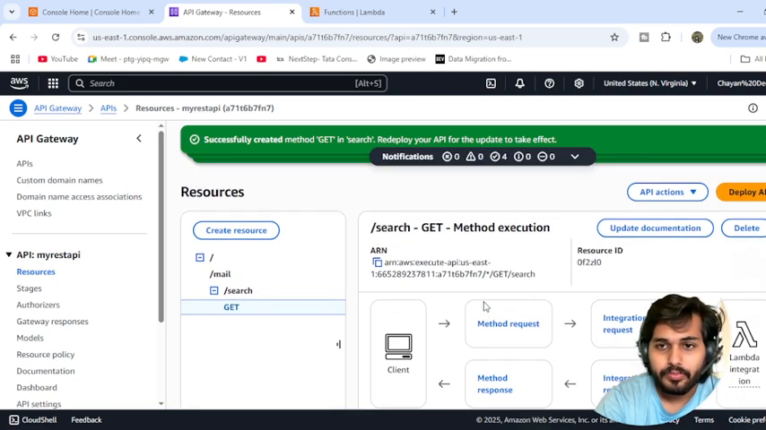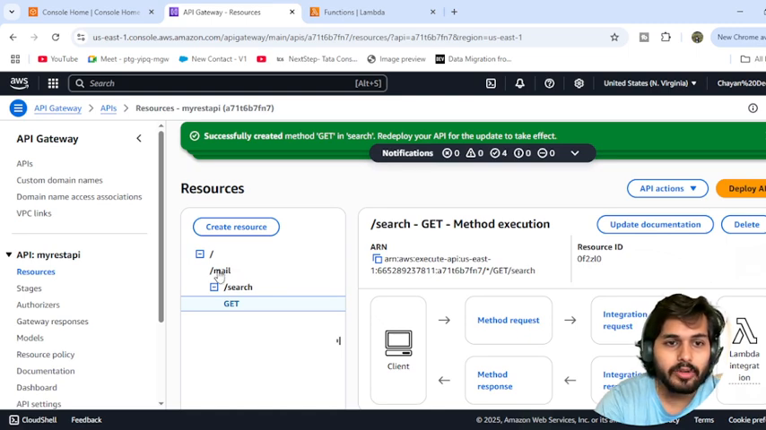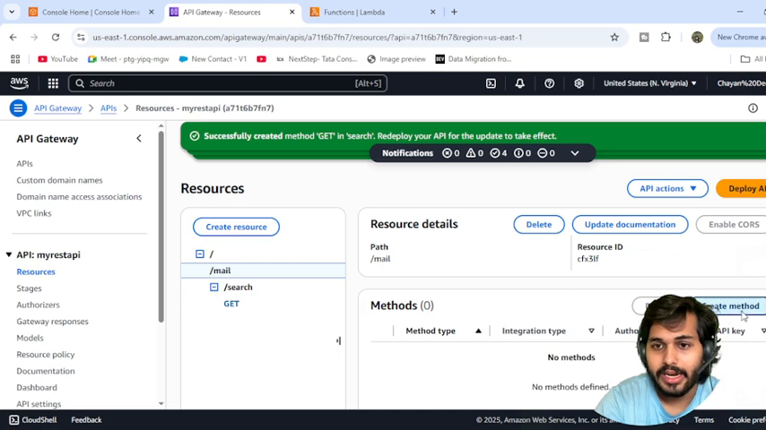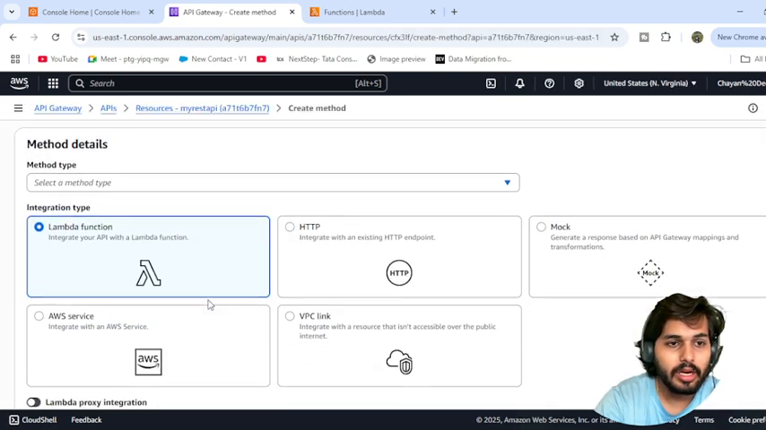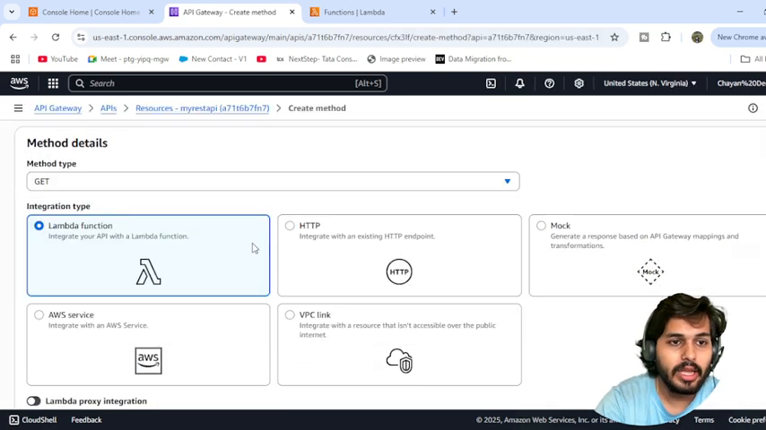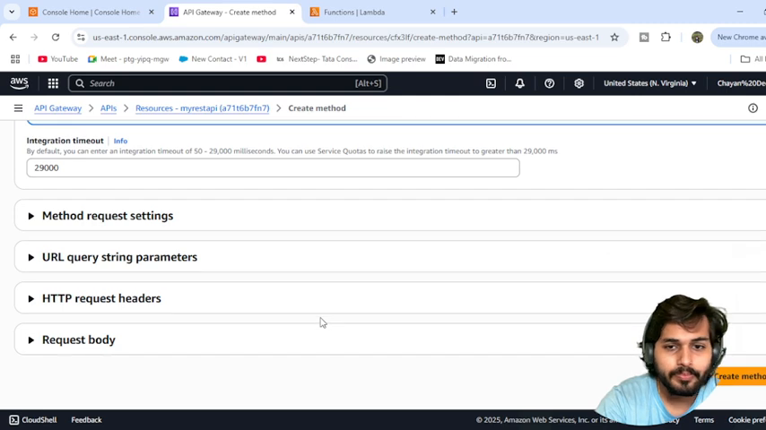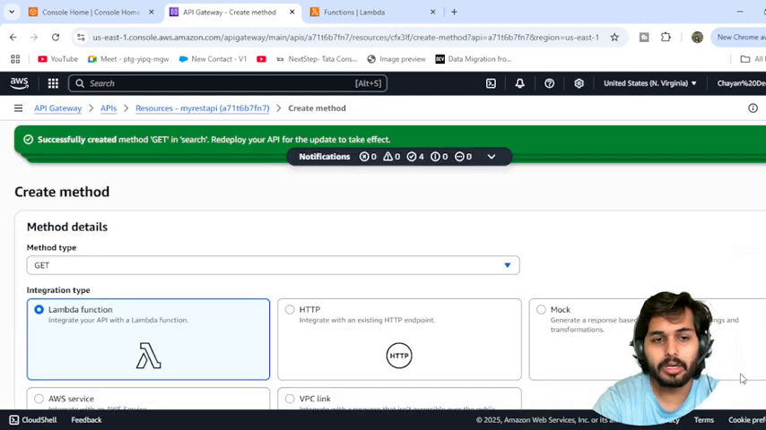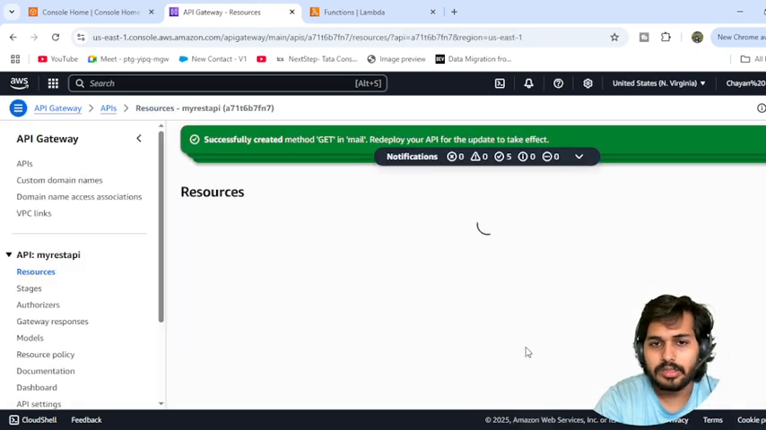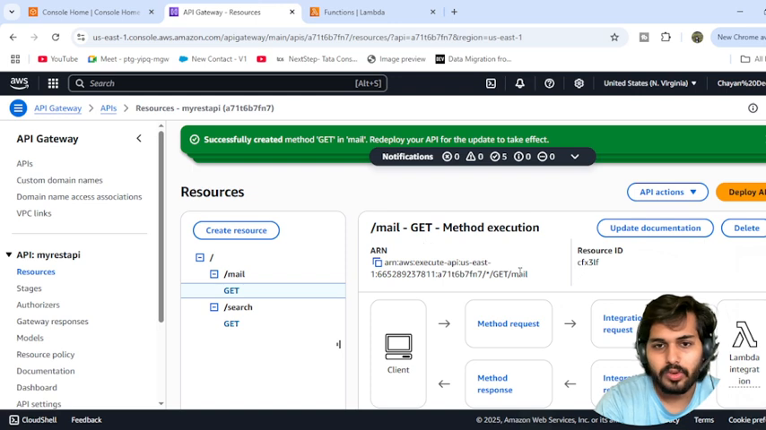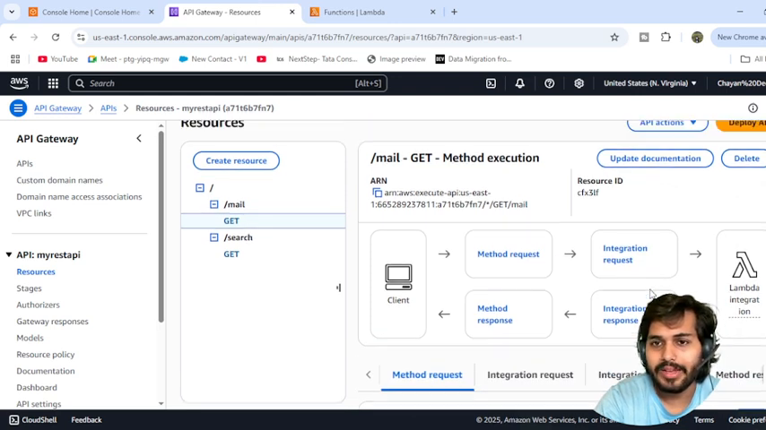Same thing, let's quickly create for the mail also, for the slash mail. Let's create a method, and the same thing, the method will be GET only and Lambda function. Let's quickly pick REST API 2 and quickly click on the method part. Okay, let's take 1 to 2 seconds. Same for the mail part also, we have this come up.